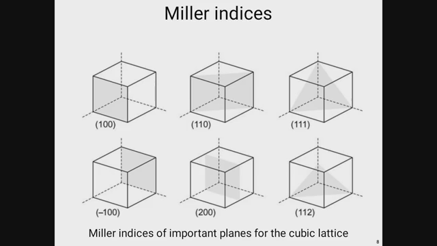So if we move from the origin along the x axis, it is 1, and if we move towards the y axis it will be 0, and similarly in case of the z axis it will also be 0.